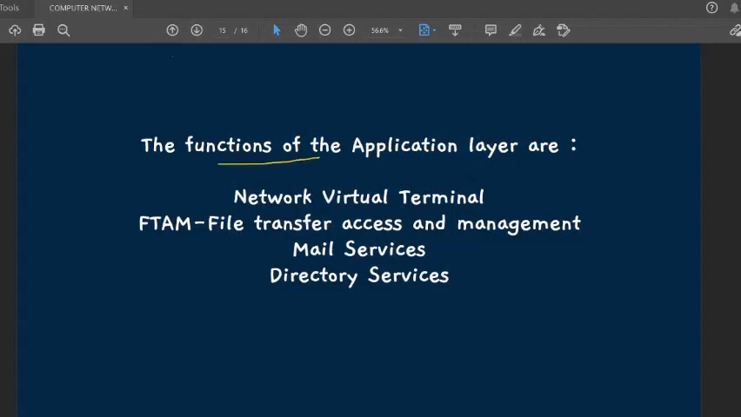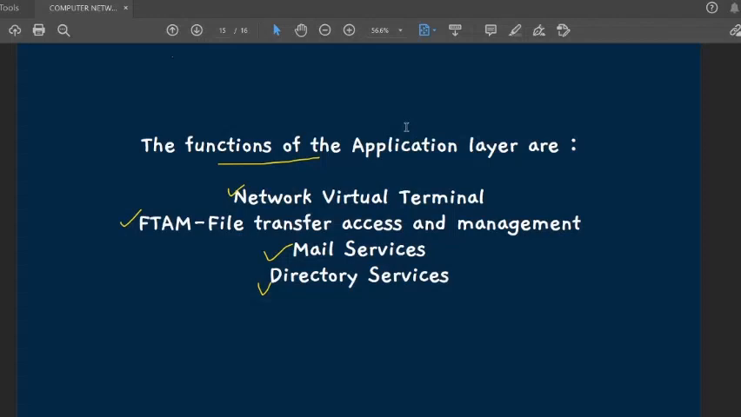The functions of the application layer: we already know that it works as a window. First, network virtual terminal, file transfer access and management, mail services, and directory service. Now, what is network virtual terminal? It is a communication concept describing a variety of data terminal equipment with different data rates, protocols, codes, and formats. Basically, you can remember these functions like mail services, directory services.